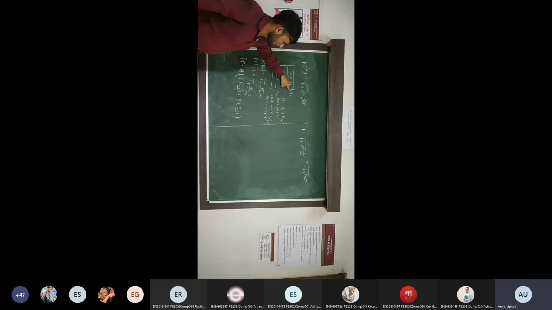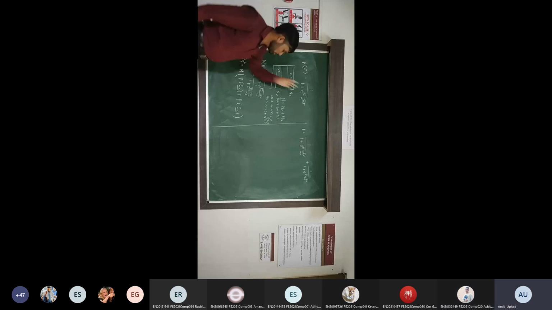Is it clear? And how you can write total number of electrons within valence band and conduction band? Total number of electrons into probability of valence band, total number of electrons into probability of conduction band. Okay, वही formula मैंने लिखा था यहाँ पे. Is it clear? Yes, sir. Why probability?